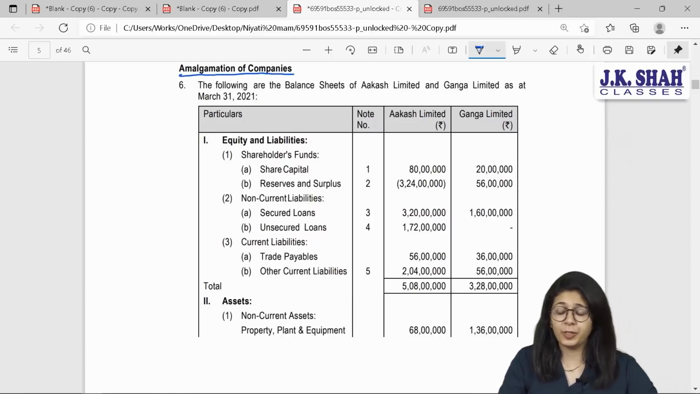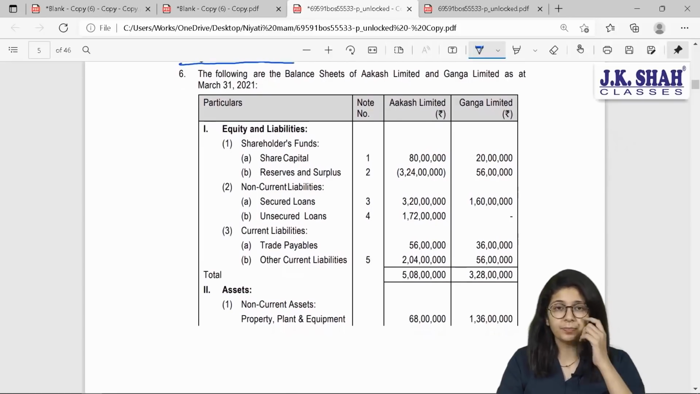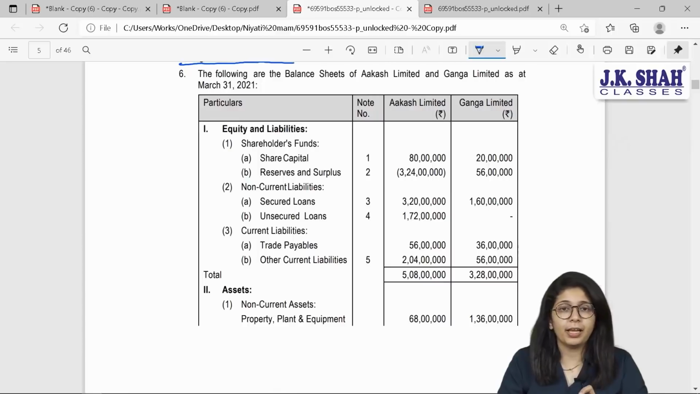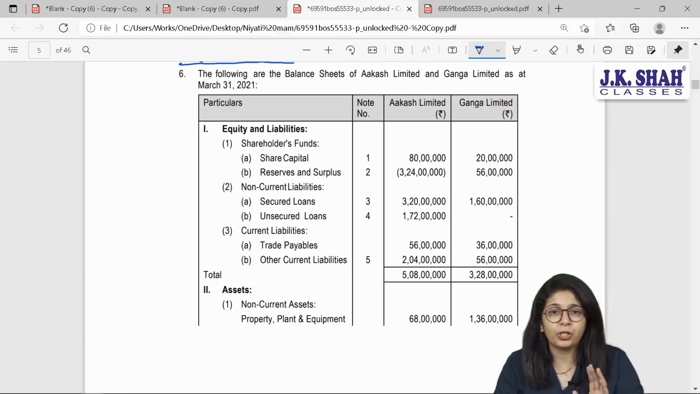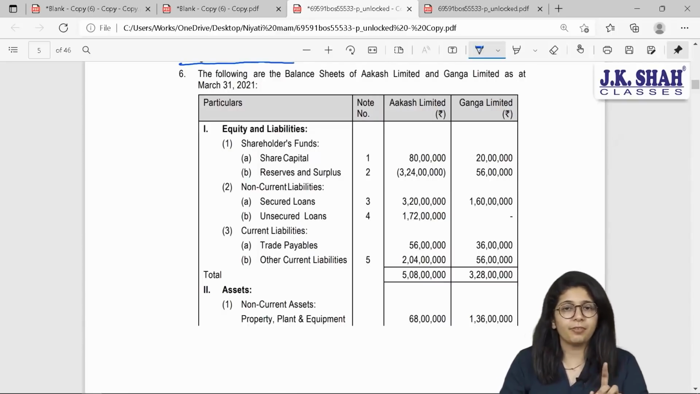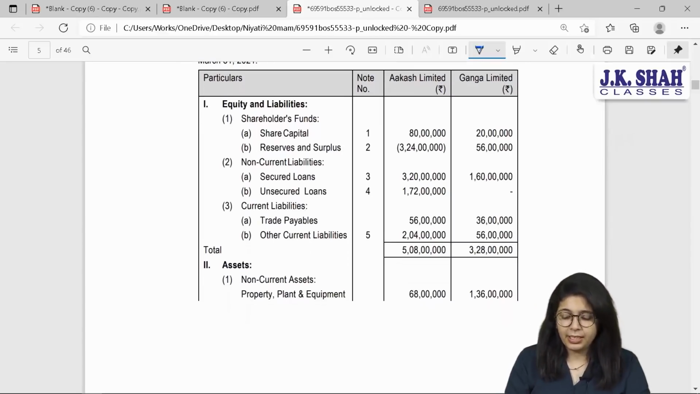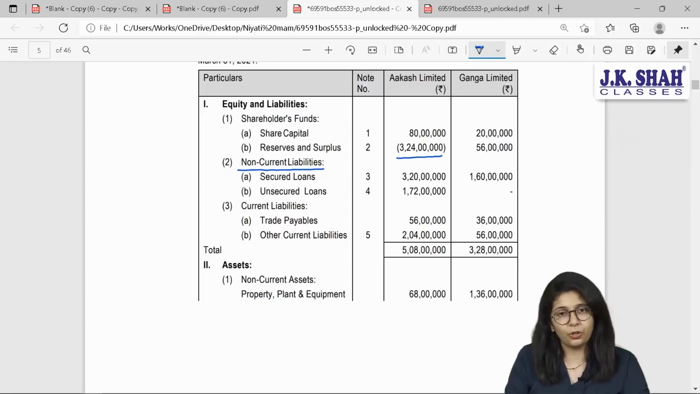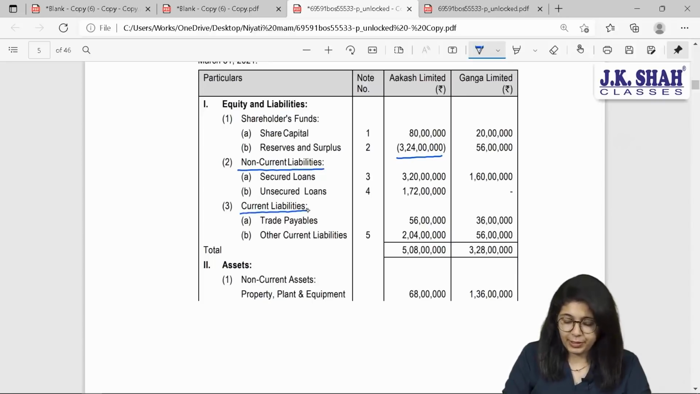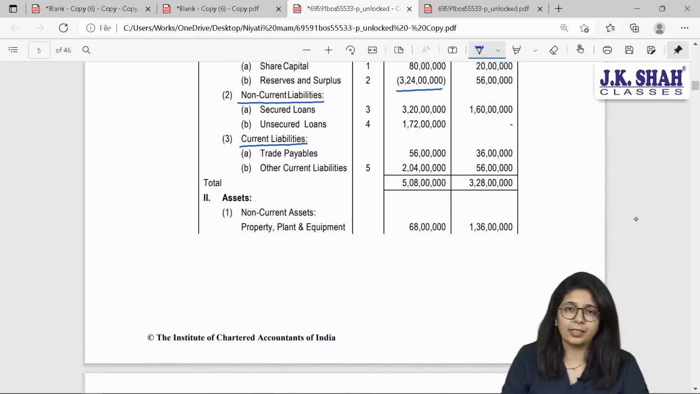Now a good sum has been asked in RTP. Let us see that. It says the following are the balance sheets of Akash Limited and Ganga Limited as on 31st March 2021. Two companies are given, Akash and Ganga. The balance sheet reads, equities and liabilities, you have shareholders fund under which share capital and reserves are given. Reserves of Akash are negative. Non-current liabilities, we have 2 liabilities, secured loans and unsecured loans. Under current liabilities, we have trade payables and other current liabilities.